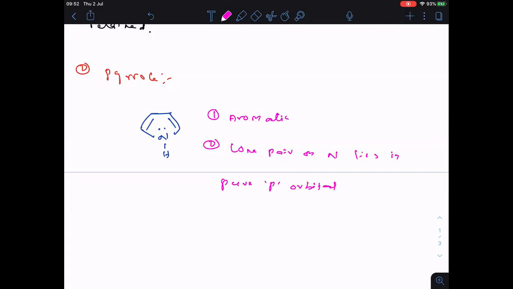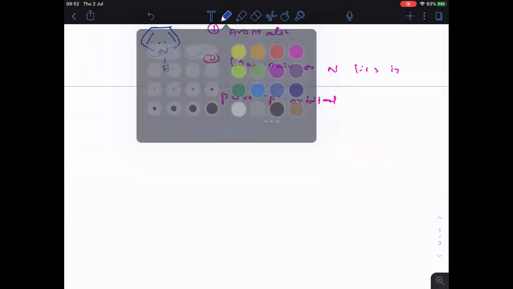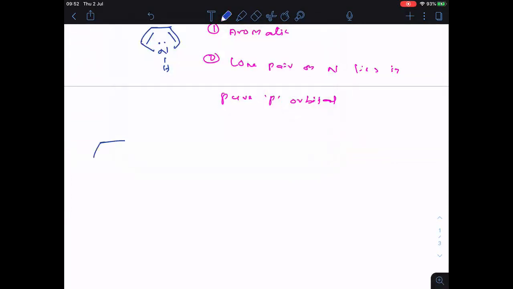Therefore, it also undergoes resonance. Now let us see what happens after protonation. So we will protonate it and see what happens here. This is the lone pair on nitrogen, and here H plus is there. Nitrogen donates the lone pair to the proton, which is called protonation.